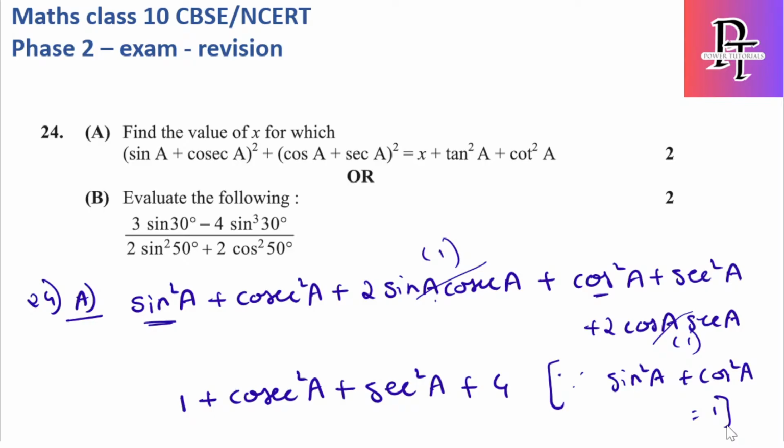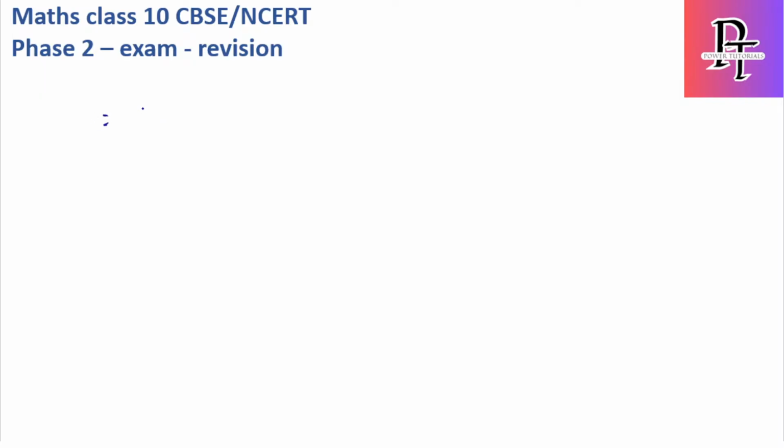Okay, now we have five plus cosecant square a plus secant square a.